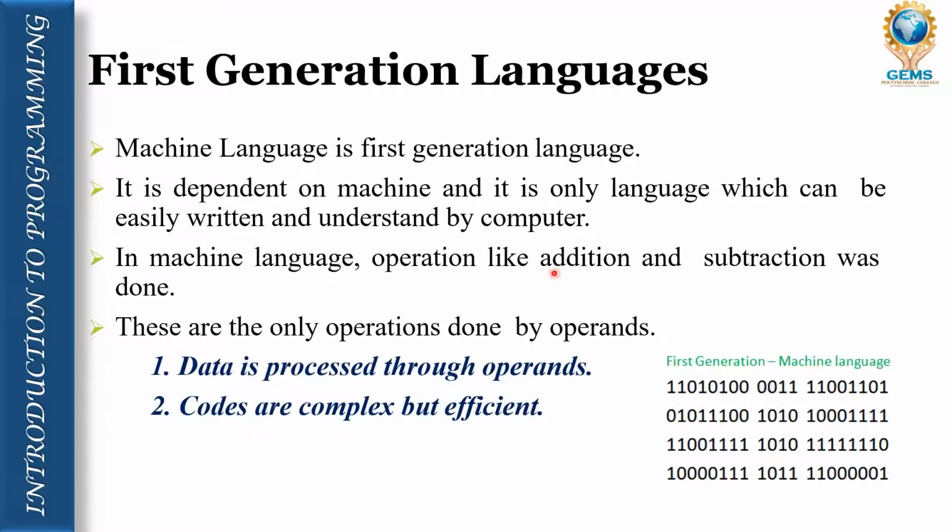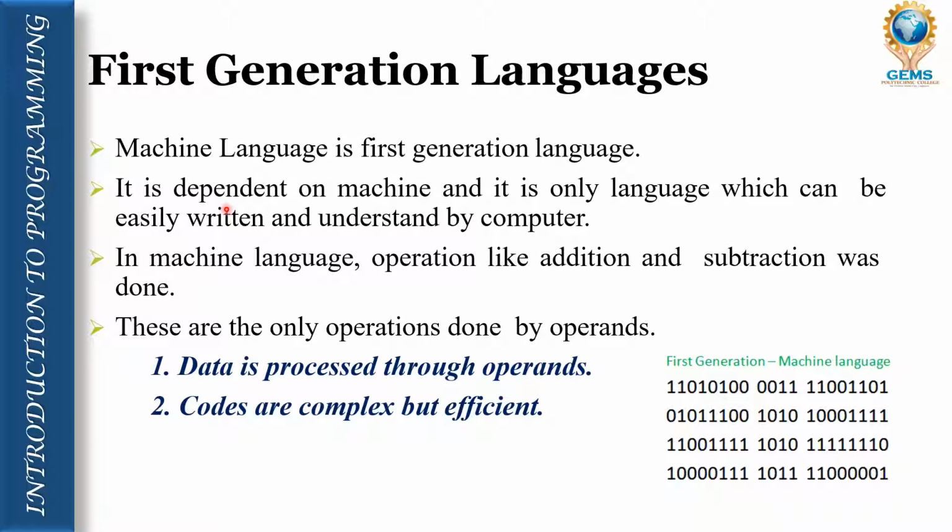Next we have first generation language. The first generation language is known as machine language. It depends on the machine, and it is the only language which can be easily written and understood by the computer.